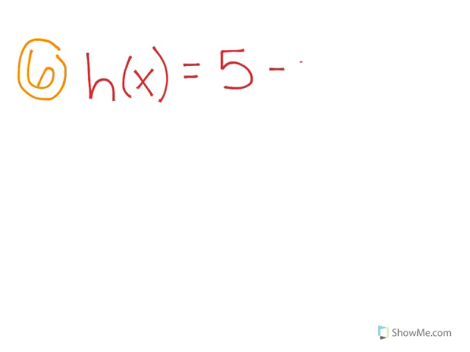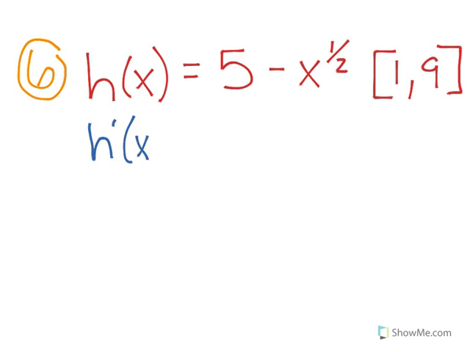h of x equals 5 minus x to the 1/2 between the interval 1 and 9. You notice I already changed the radical sign to 1/2 power. And the first thing I'm going to do is check it on the calculator to make sure it's smooth and continuous. Okay, so I've graphed it on my calculator, and I have confirmed that it is a smooth curve. So what I'm going to do now is, the order you do this in doesn't matter.